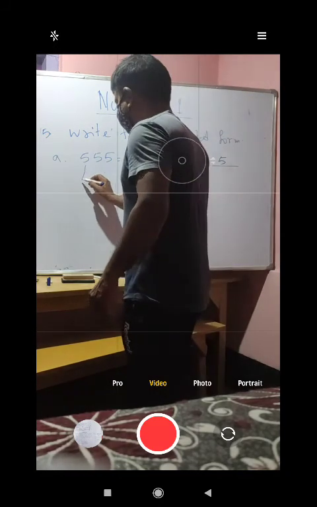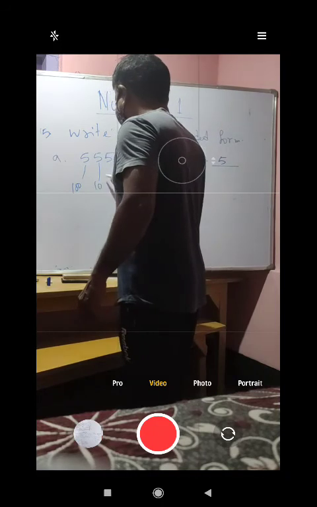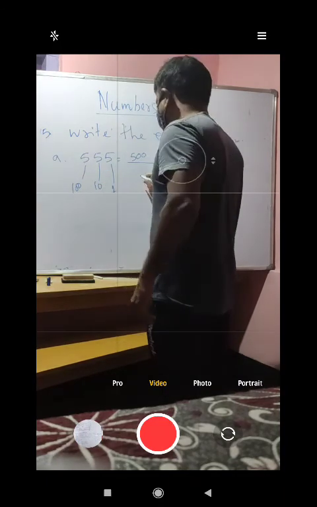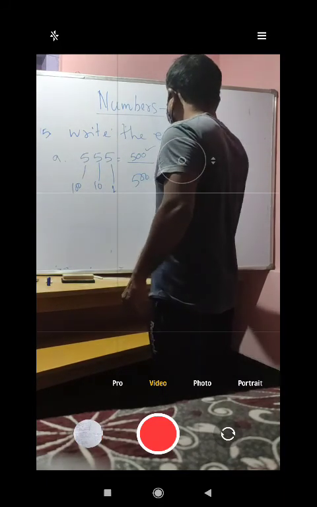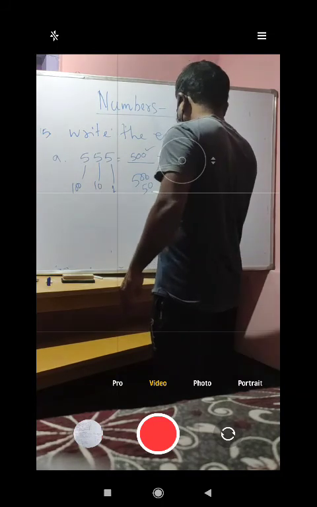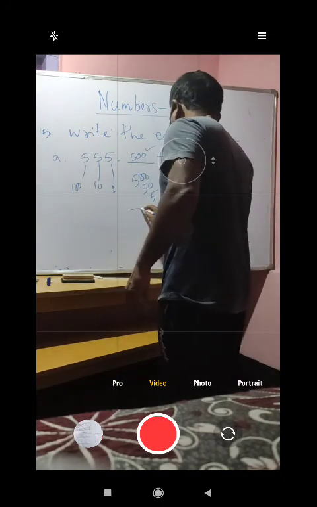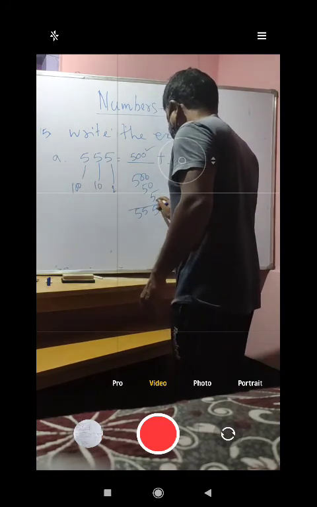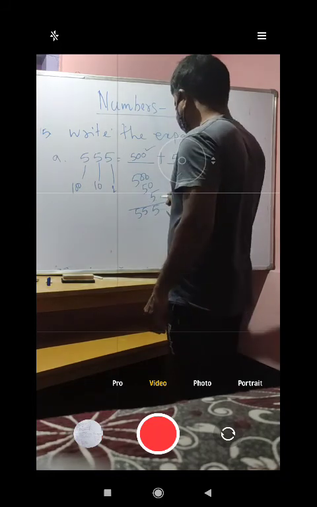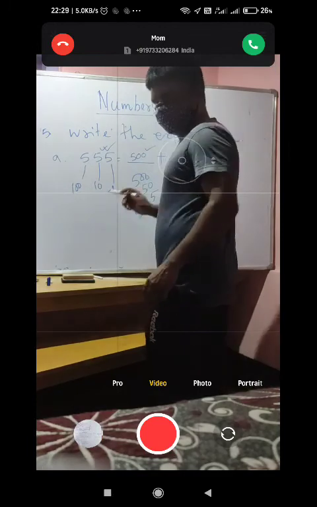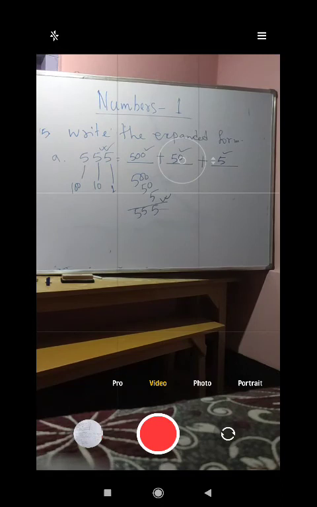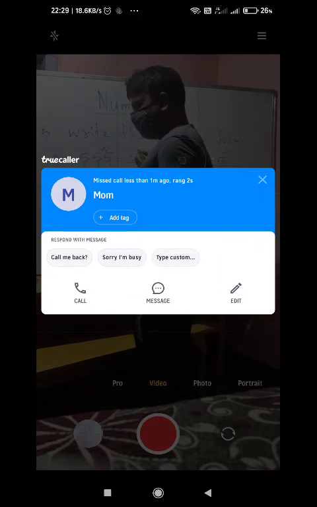This is for the 100. This is for the 10 and this is for 1. So if we now add again, if we back calculate this one, that means this 500, after that this 50, after that this 5. So if we now add, it will be 5, 5 and 5. You need to do from this side, this 5, this 5 and this 5. So triple 5. This is your answer. So I have shown you already this much. Fine. So do this much.